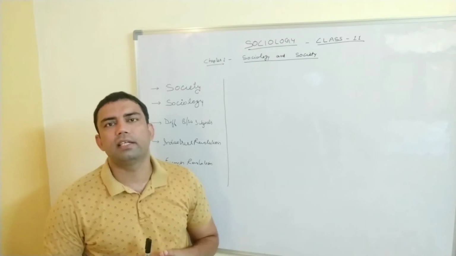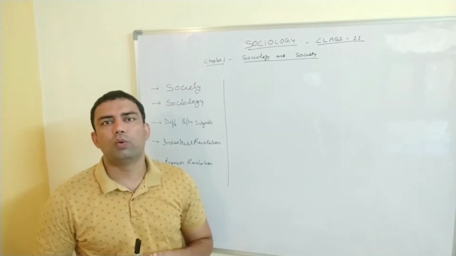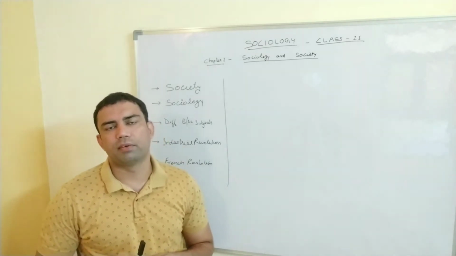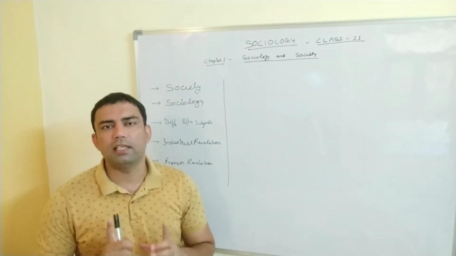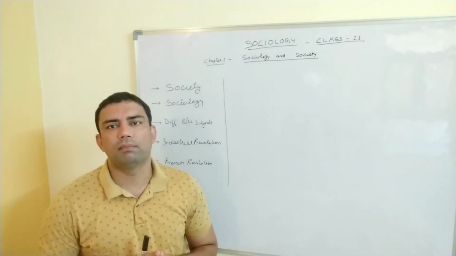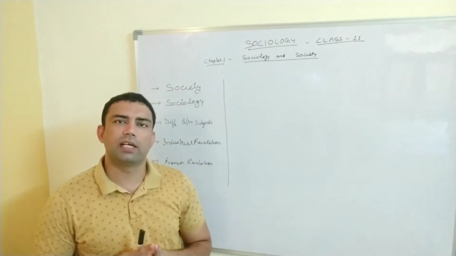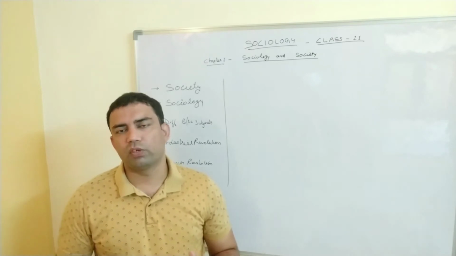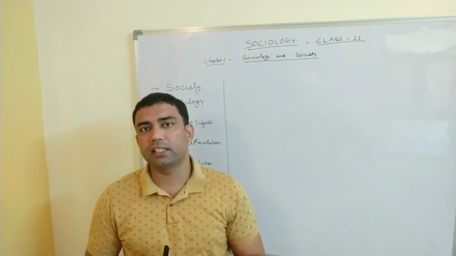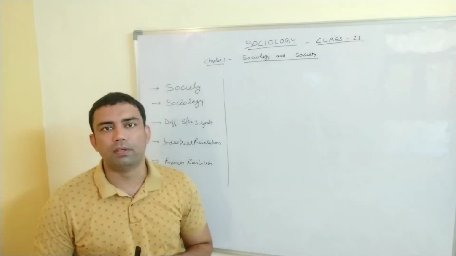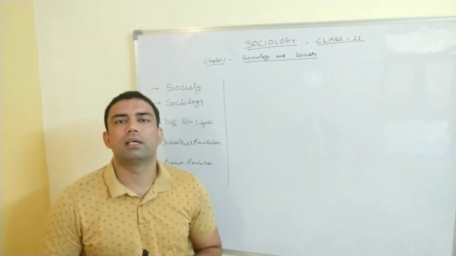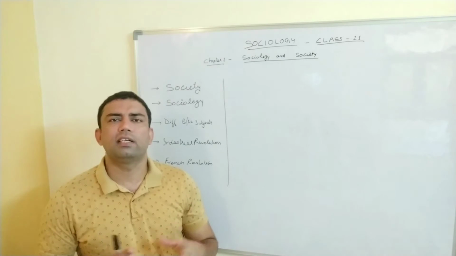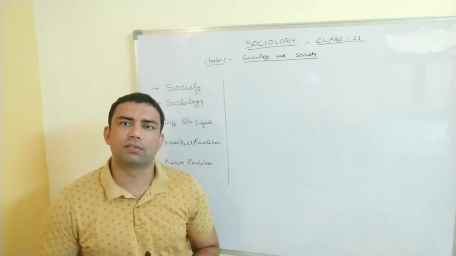Students, the society is a group of people which is sharing something common in each and every one. There should be at least one thing common among all them. Only then we can call it society, otherwise we cannot. So what is society? Society is basically a group of people which are sharing something common. Or we can also call it that society is a web of relations.